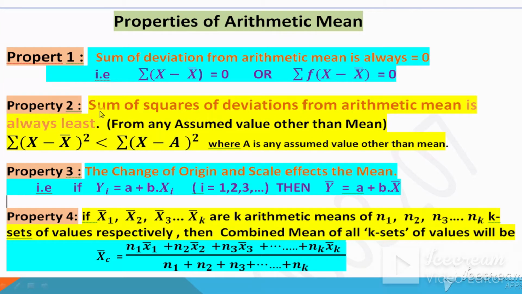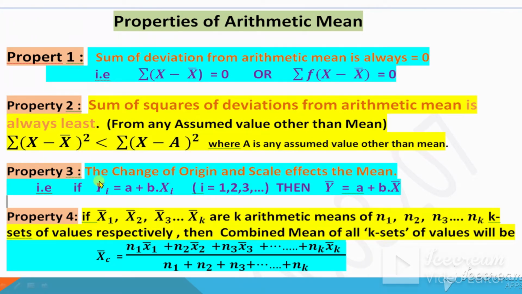The second property is sum of square of deviation from arithmetic mean is always least. This is the descriptive form and this one is the mathematical form. Square of the deviation from arithmetic mean is always least from any other square of the deviation, where a is not equal to x bar. If a is not equal to x bar, then this will be larger and this will be smaller.